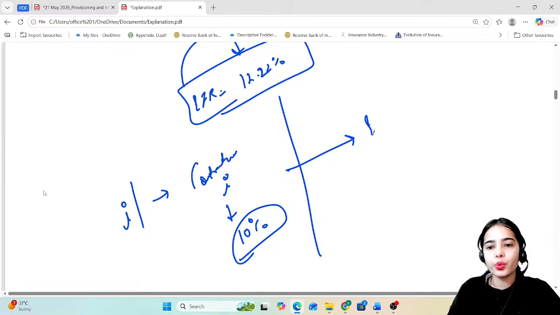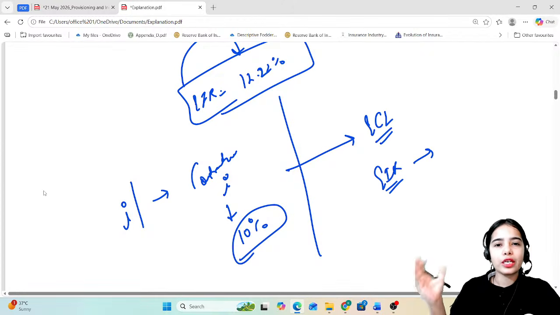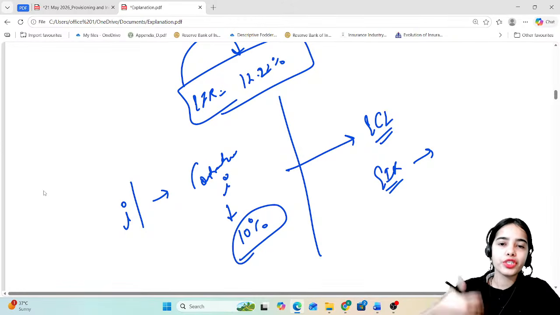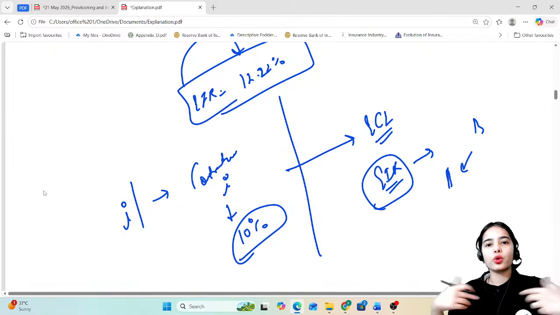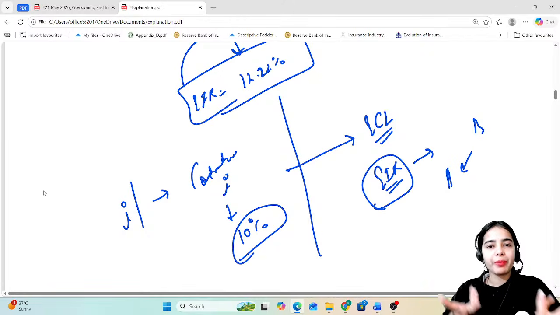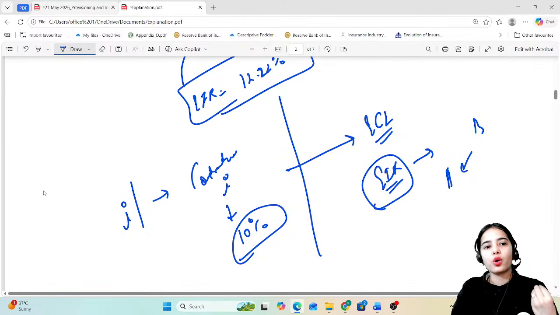But now under the new expected credit loss model, the effective interest rate will be seen, which will also include the additional fees or transaction cost paid by the borrower and earned by the bank. So effective interest rate will include all the payments or all the cost of the borrower.